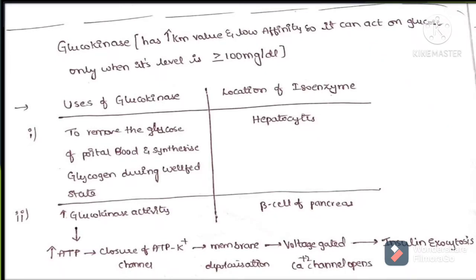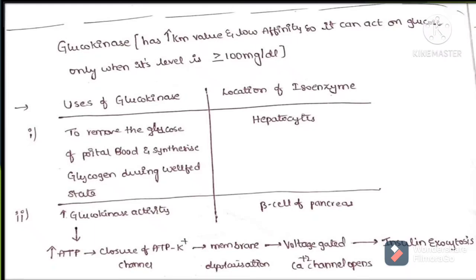the important function performed by glucokinase, which is present at the hepatocytes, that is liver cells. We all know that whenever we have a carbohydrate rich meal, it enters the gut and gets digested and converts into simple absorbable forms, which is glucose, mannose and other substances, and this glucose gets absorbed into the portal circulation from the gut, and this portal circulation will throw its content into the liver, and then the hepatic veins will again receive the substances from liver and they reach the general circulation.